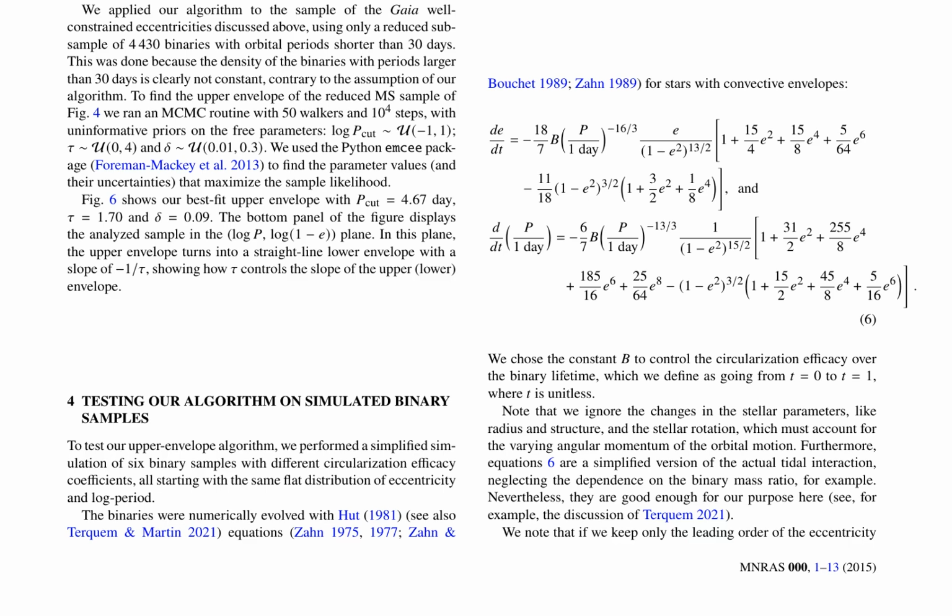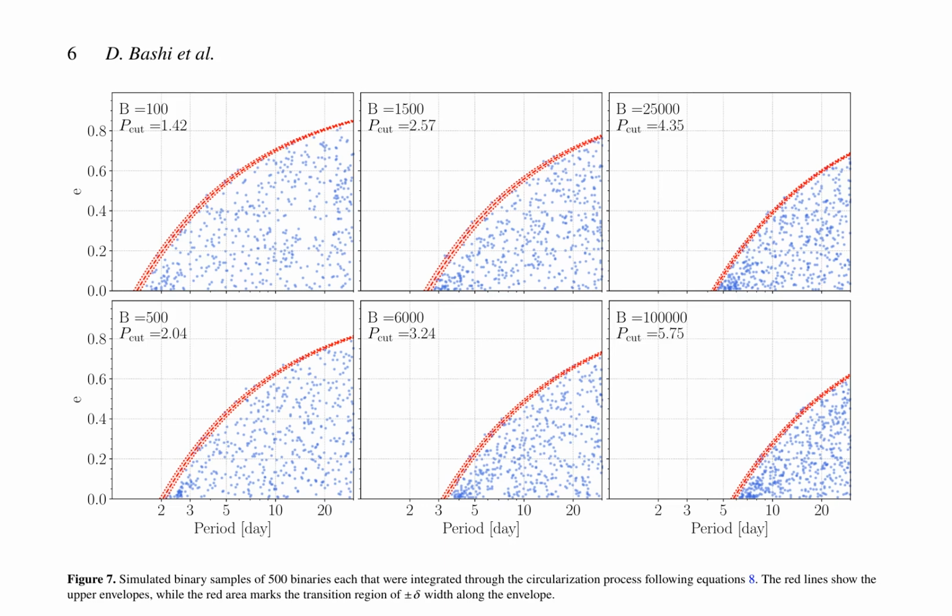The paper also explores the relationship between the cutoff period and the circularization parameter, finding a tight linear relation. This implies that the cutoff period is proportional to the circularization parameter to the power of 16/3. This can be traced back to the logarithmic derivative of the eccentricity, which is approximated by 1/e for small eccentricities.